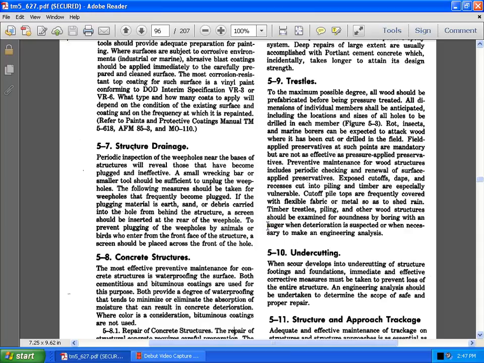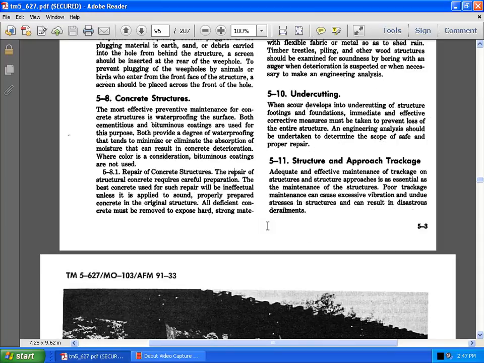5.10 Undercutting. The scour developing undercutting of structures, footings, and foundations requires immediate effective corrective measures. Prevent loss of the entire structure. An engineering analysis should be undertaken to determine the scope and safety of the proper repair.